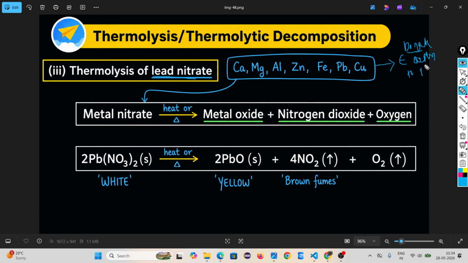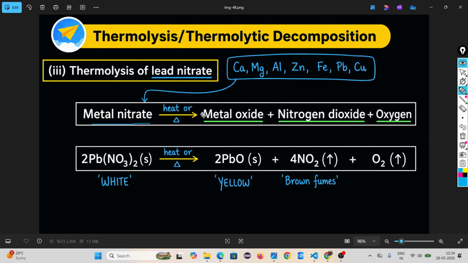To form positive ion. To become positive ion is called metal. Calcium, magnesium, aluminum, zinc, iron, lead, copper, gold. These are examples of a metal.